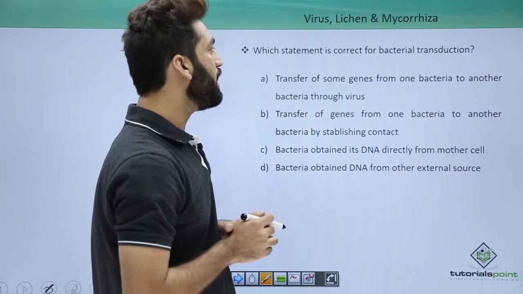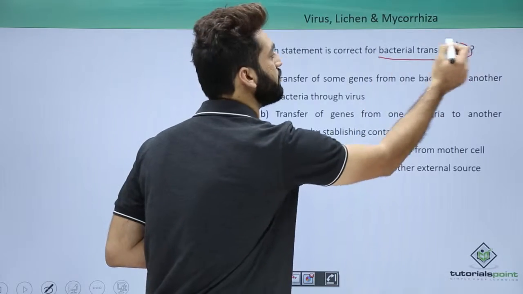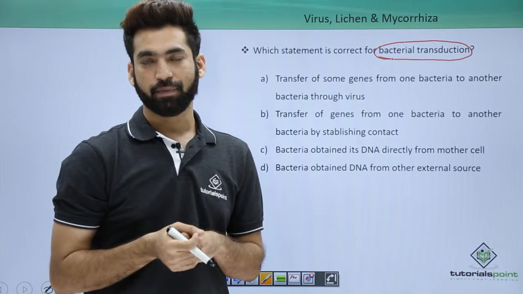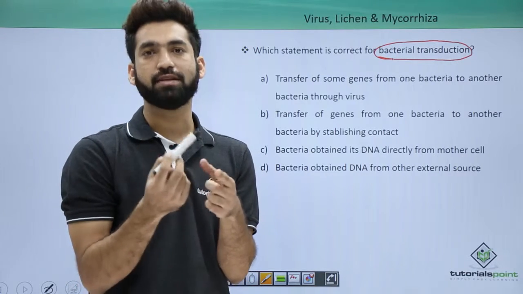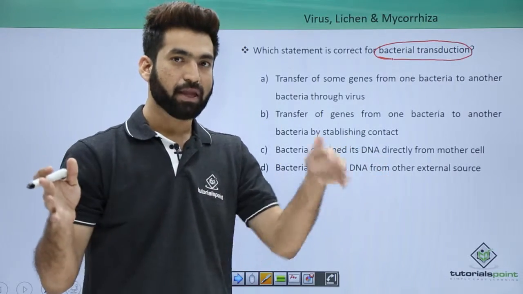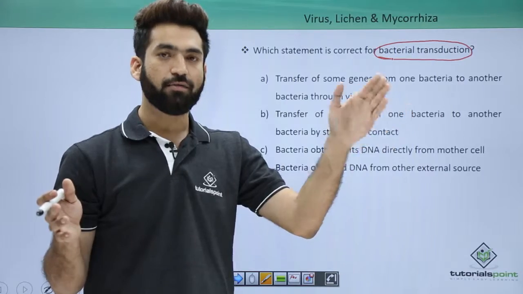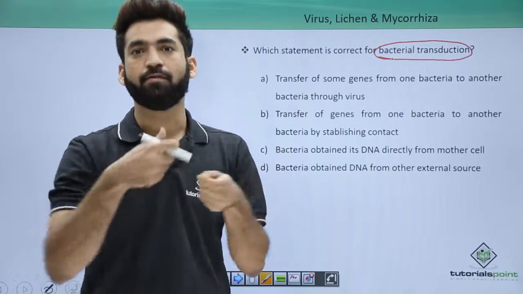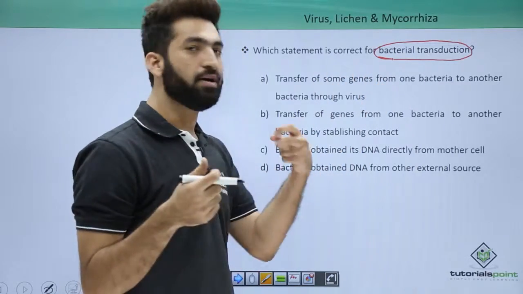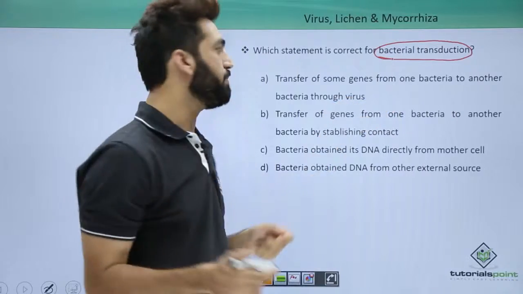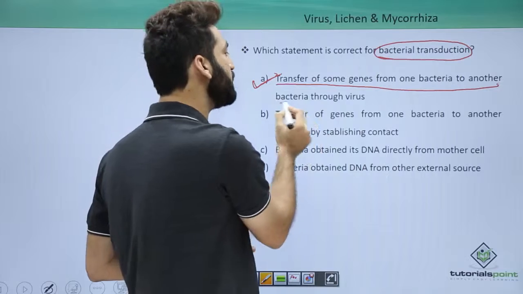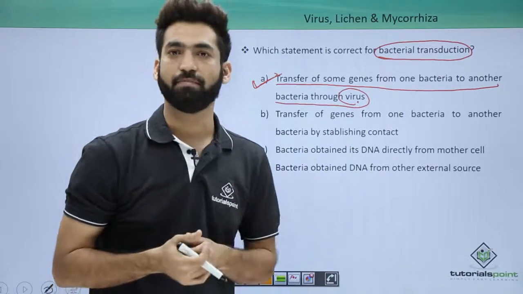Which statement is correct for bacterial transduction? When you talk about transduction, it is also one among the sexual reproduction methods in bacteria. There were three methods: conjugation, transformation and transduction. And in transduction, I have told you that you have two bacteria. To send the gene of one bacterium to the other bacterium, you require a phage. Phage means bacteriophage. So you require the virus for transferring the gene from one bacterium to another. The correct answer is this: transfer of some genes from one bacterium to another through a virus, and the virus is bacteriophage.